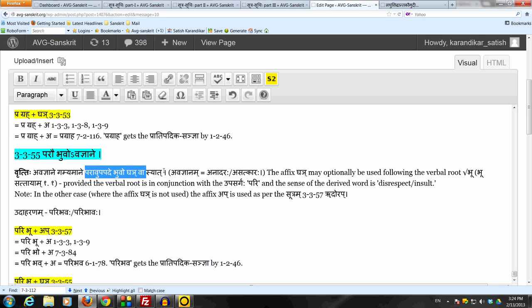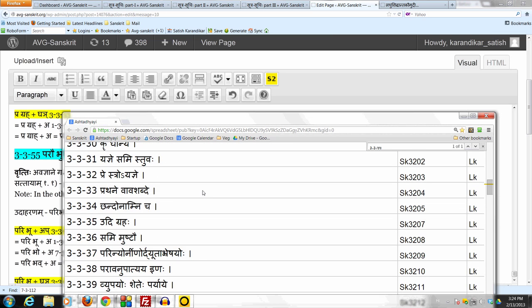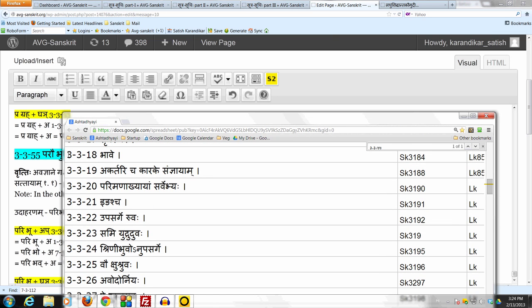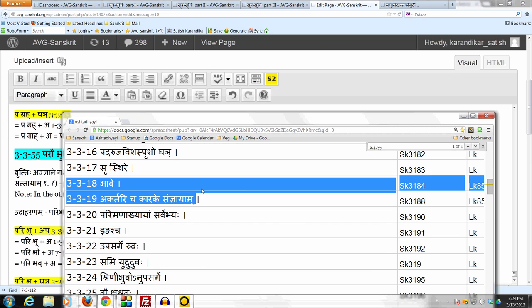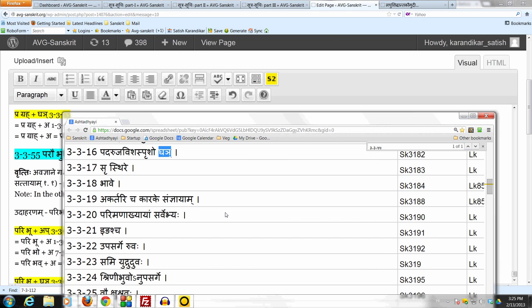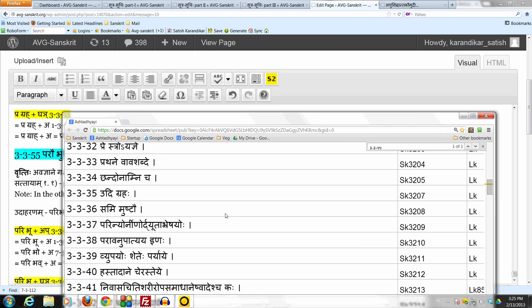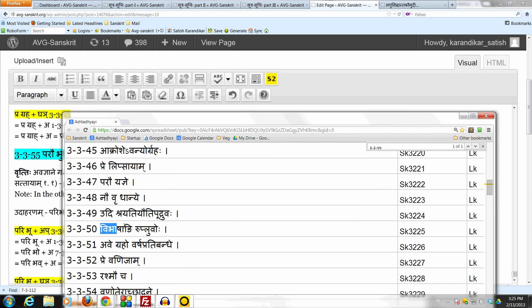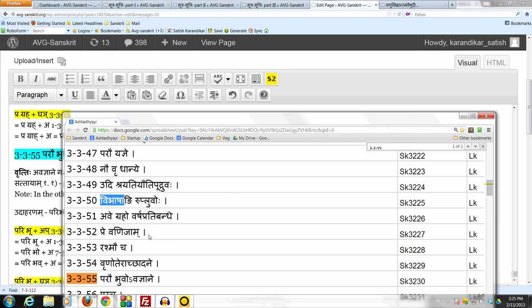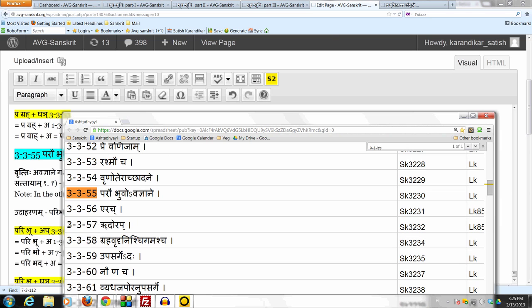And of course, you know the anuvritti of bhave from 3318 as well as akartari cha karake sanyayam from 3319 is coming down here, and the anuvritti of ghain is coming down from 3316, and anuvritti of vibhasha is coming down from 3350. So this sutram prescribes the affix ghain only optionally. The remaining case, when the affix ghain is not used, then we use the sutram rud or up, which we have studied. That sutram prescribes the affix up following a verbal root which ends in a dirgha rukaraha or a uvarnaha. Right now with the verbal root bhu.